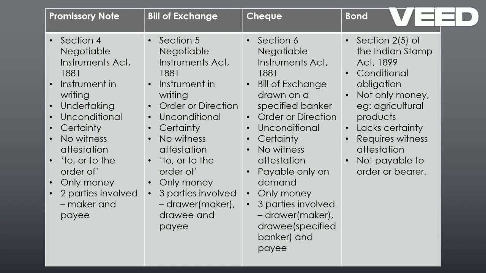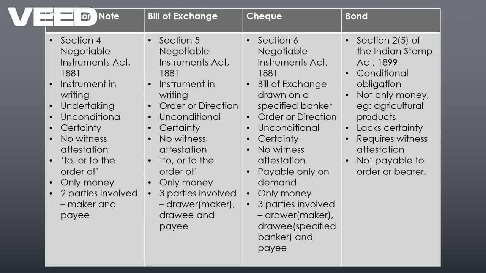In promissory note and bill of exchange, no witness attestation is prescribed, and it is payable to order or the bearer. So that is common for both. So what is different? Promissory note is an unconditional undertaking. Bill of exchange is an unconditional order directing a person.